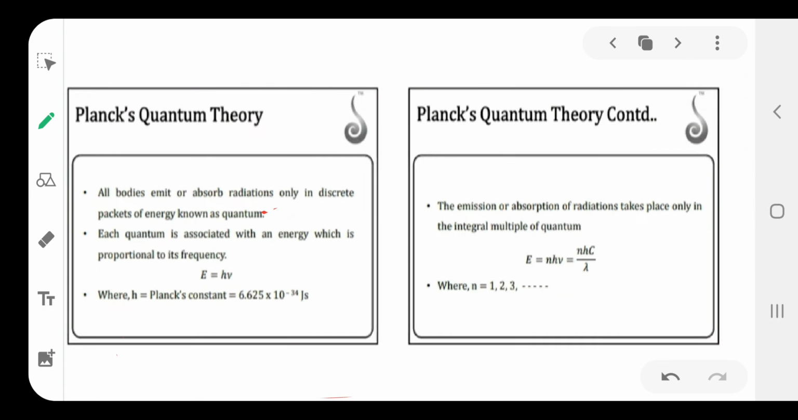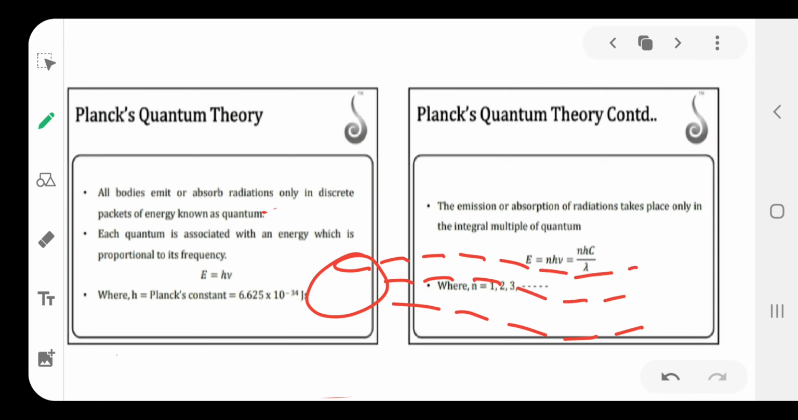The next one is Planck's quantum theory. A black body emits radiation discontinuously in the form of small energy packets. Like this, small energy packets are released. Each energy packet is a quantum. The energy of each quantum, E, is proportional to nu. That means E is equal to h nu.